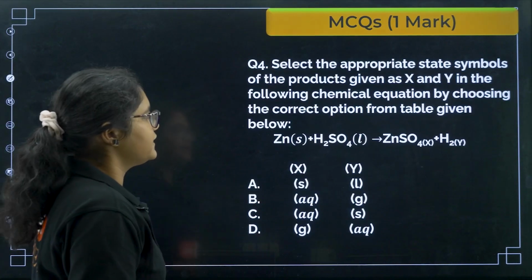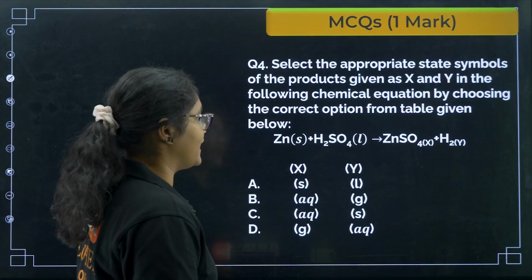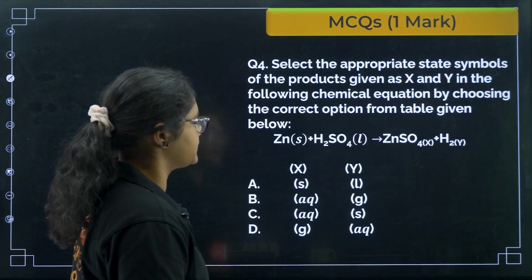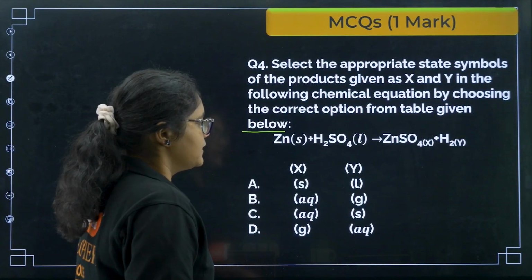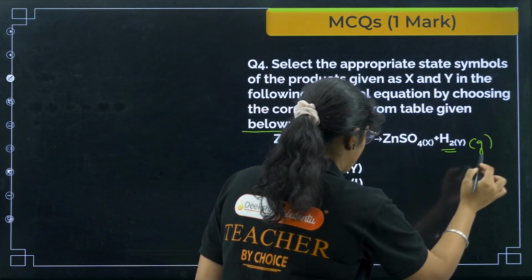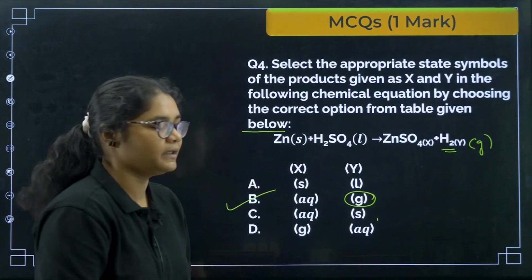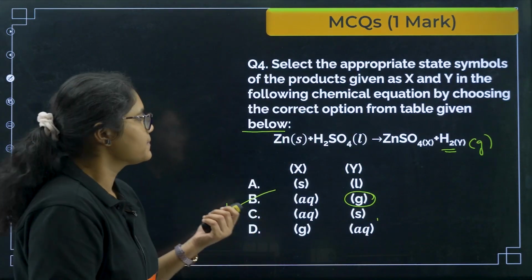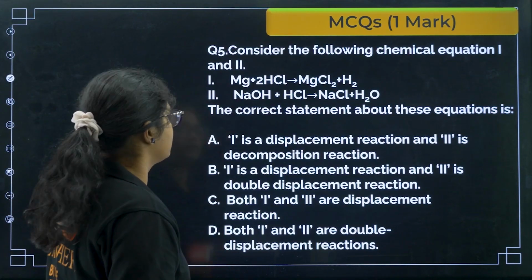Next, select the appropriate state symbols of the products given as X and Y in the following chemical equation by choosing the correct answer from the table given below. If you see, H2 is a gas, so Y must be gas, and only one option has Y as gas, so the correct answer will be option B here.